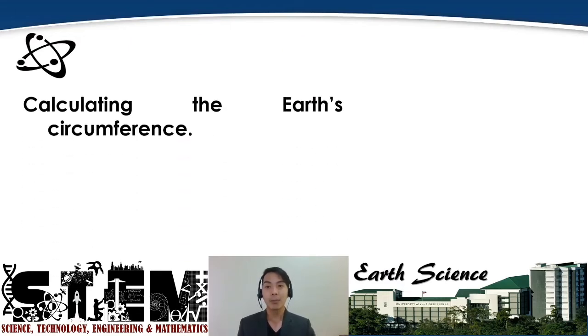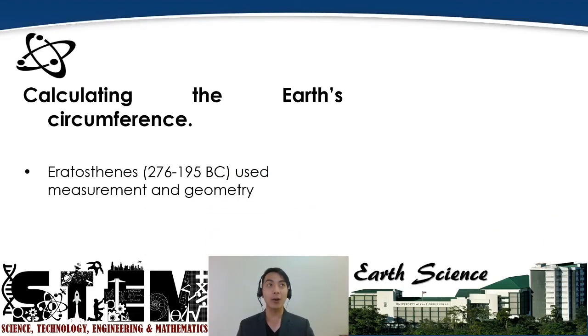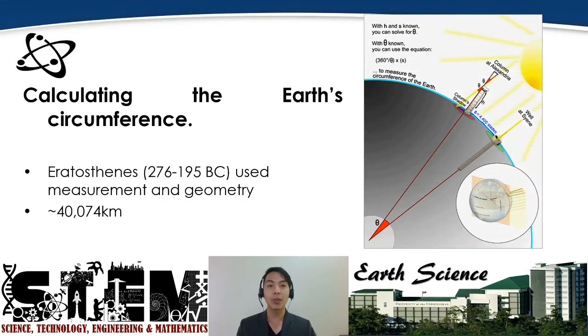Okay? Moving on, another idea coming from classical astronomy is on calculating the Earth's circumference. Okay? This is without modern measuring devices. And so we have Eratosthenes, 276 to 195 BC. And so he simply used measurement and geometry to be able to come up with a precise measurement of the circumference of the earth. Now, how did he do that?